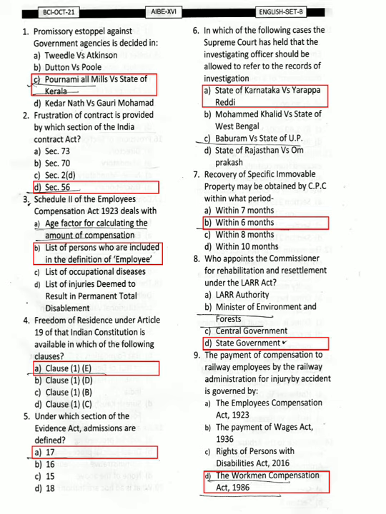Question 4. Freedom of residence under Article 19 of the Indian Constitution is available in which of the following clauses? It is provided in option A, clause 1E. Question 5. Under which section of the Evidence Act admission are defined? It is provided in section 17 of Indian Evidence Act.